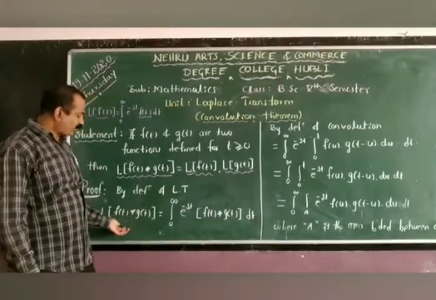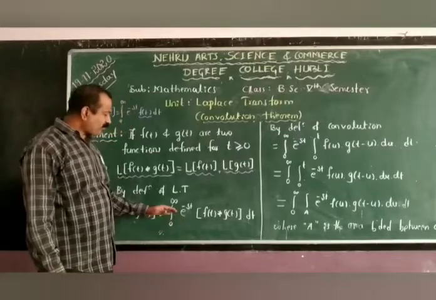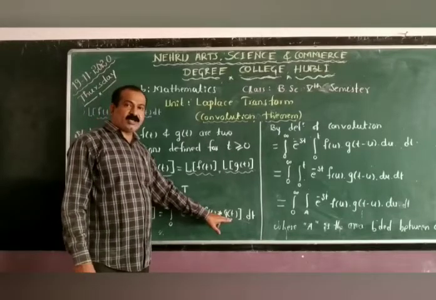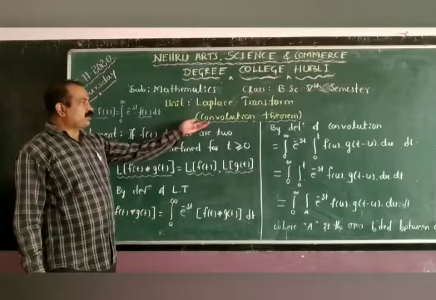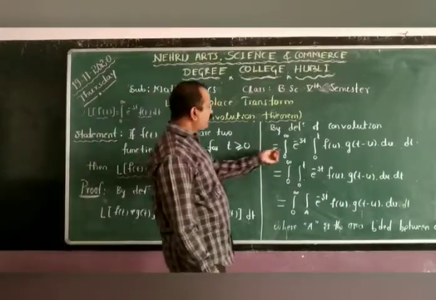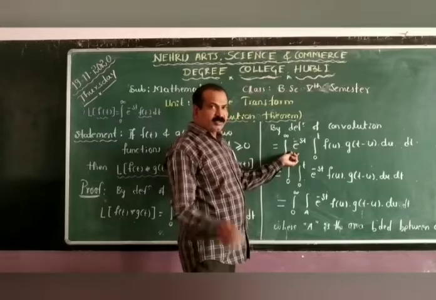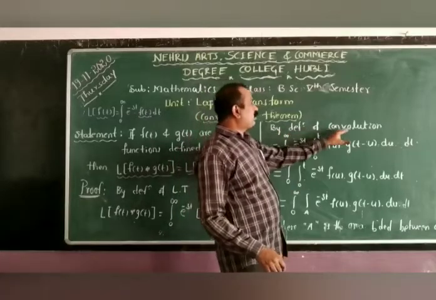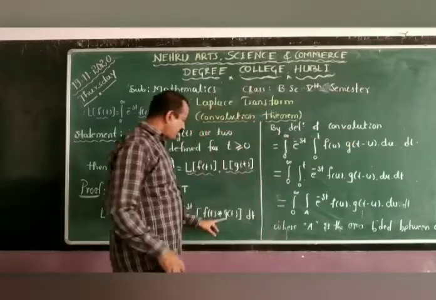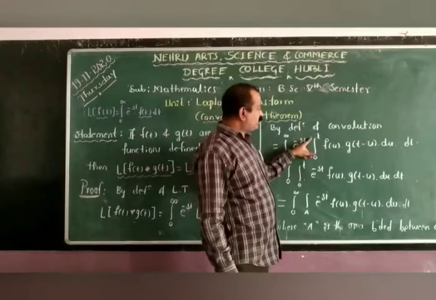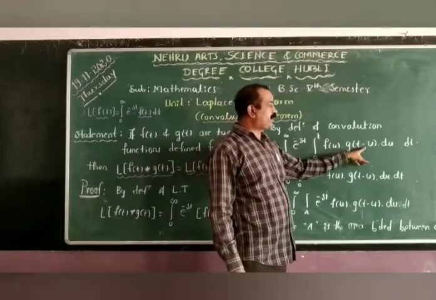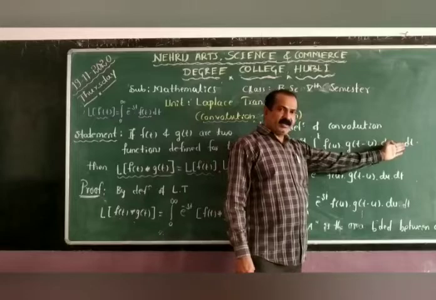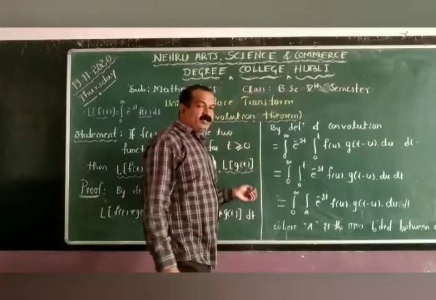By definition of Laplace transform, it is integration from 0 to infinity e raised to minus st into f of t star g of t. What do you mean by f of t star g of t? By the definition of convolution of two functions, keep 0 to infinity e raised to minus st as it is. By the convolution definition, write f of t star g of t as integration from 0 to t f of u into g of t minus u du. Already there is dt, so it is now a double integration.